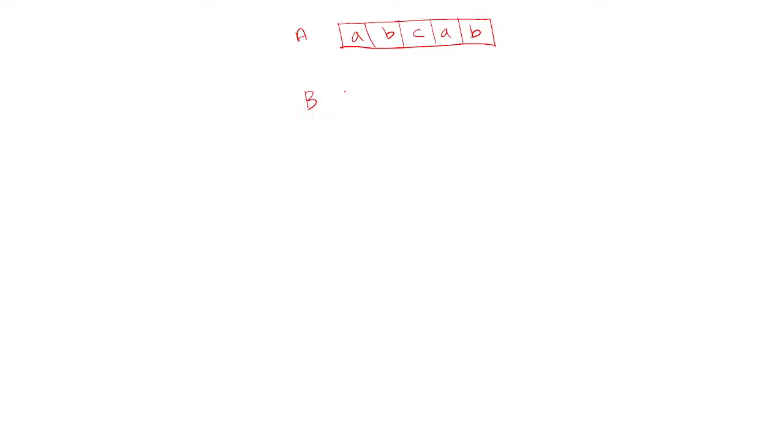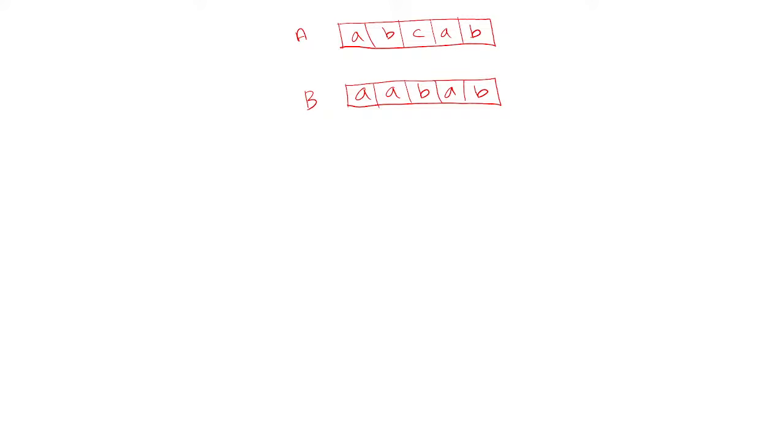Okay, so then string B, we need to convert this into A, B, A, B. Now it is differing in these two characters. It is differing in these two characters. Okay, but how to identify which character needs to be changed here? Which character needs to be changed? Okay, so that we should understand.